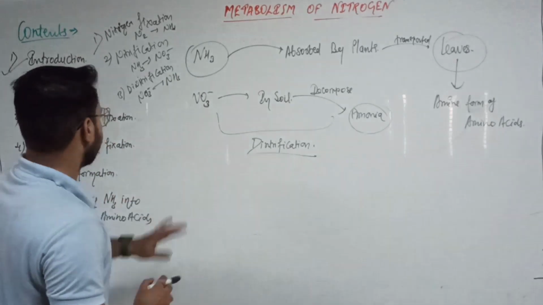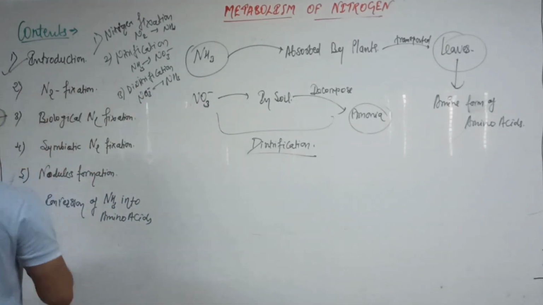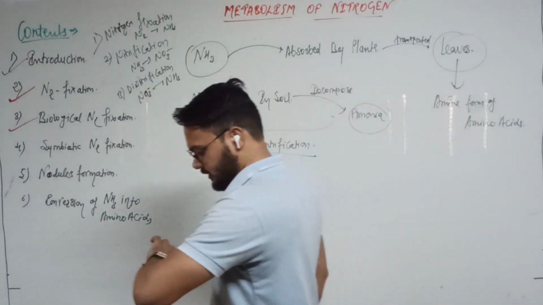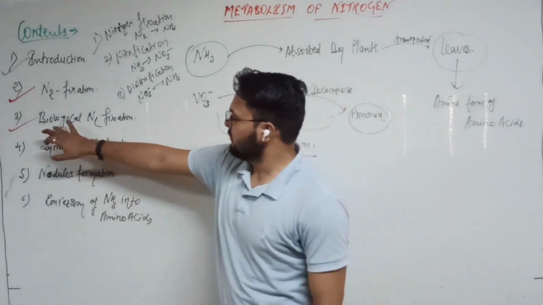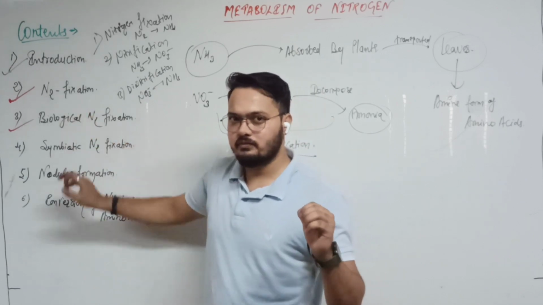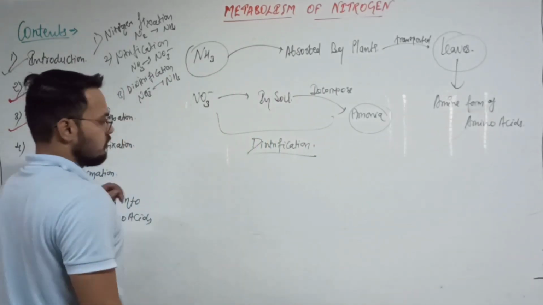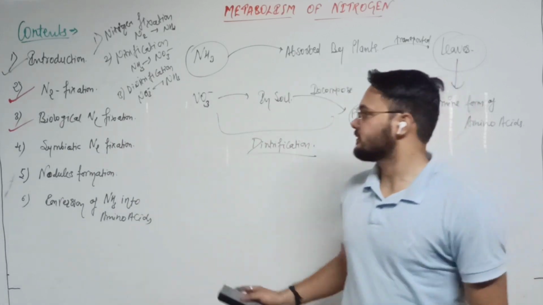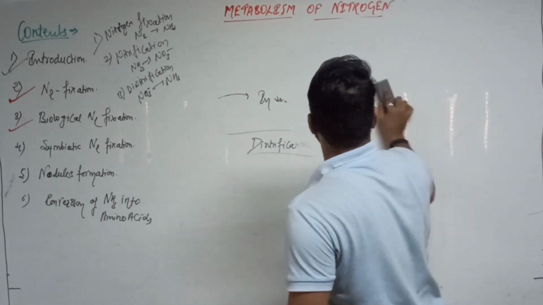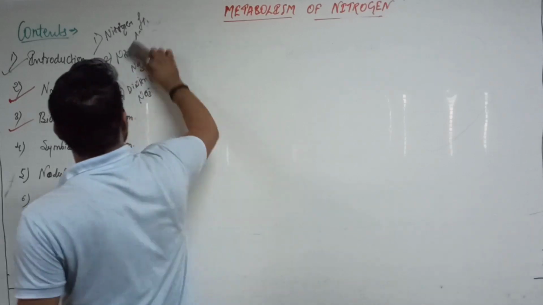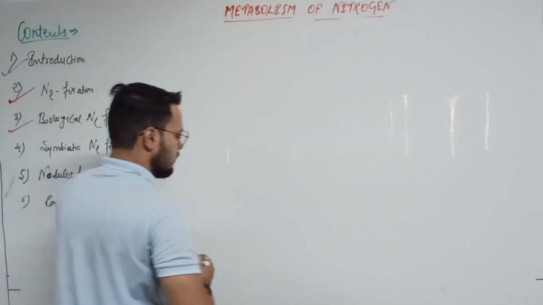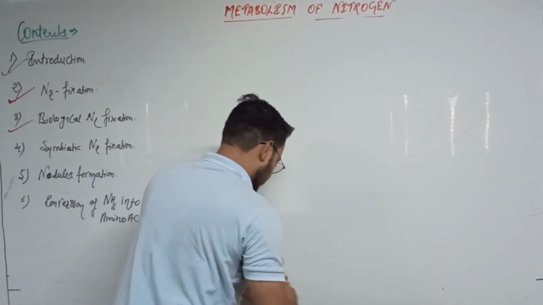That is clear. Now come to the next topic, that is the biological nitrogen fixation. So what is the biological nitrogen fixation? Where the word biological is used, that means with the help of living organisms. And what is this living organism? Those are the microbes. So let's talk about them. That is our next topic. Let's write it down.